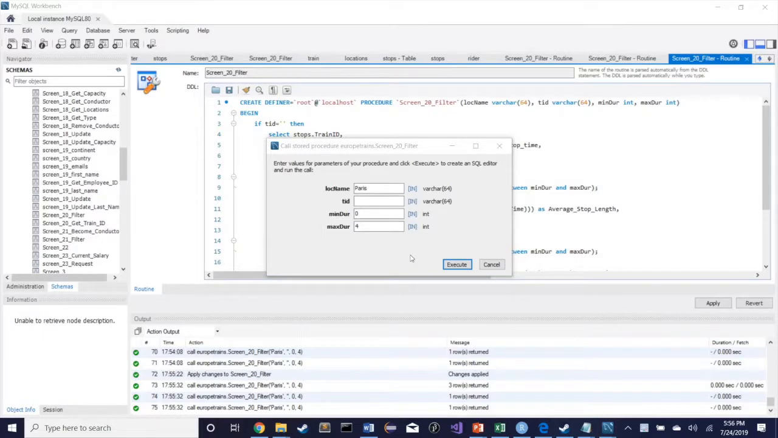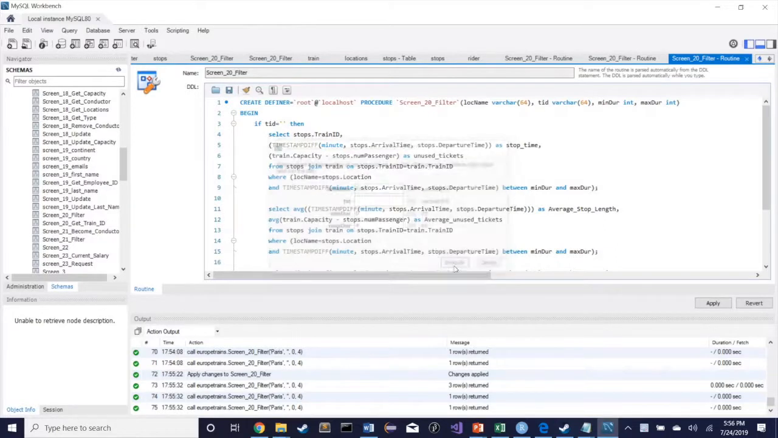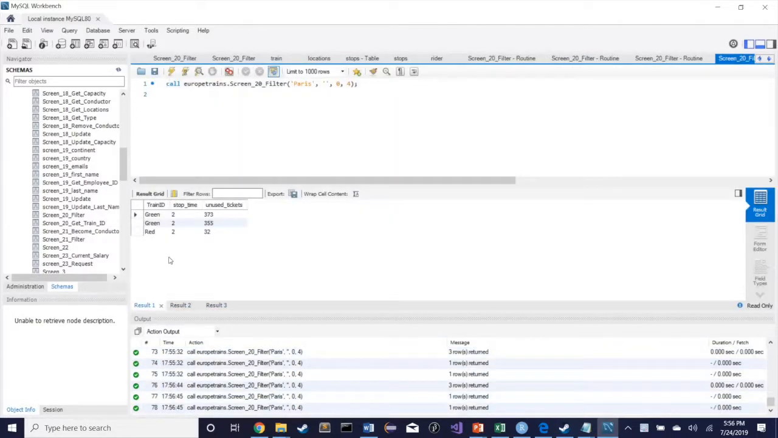Hi, this is Andrew on task 21. We're on screen 20, viewing stop details for Paris between 0 and 4 minutes. We have the green and the red both have stops here. They stopped for 2 minutes. There were 373 unused tickets. We have the average stop length and the average unused tickets for those. We also have the farthest location away from Paris by stops.